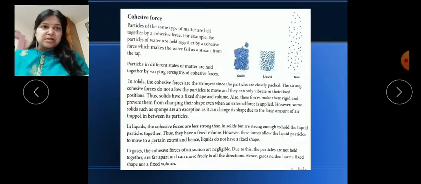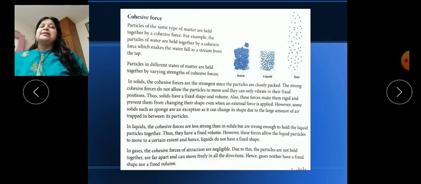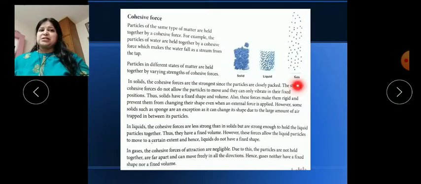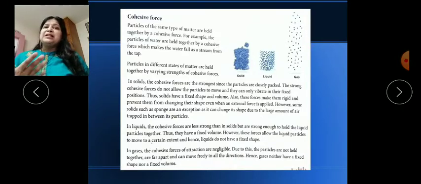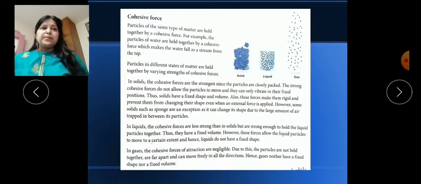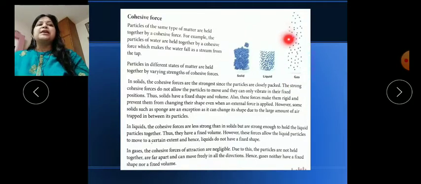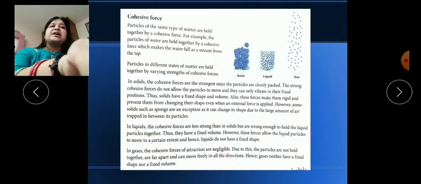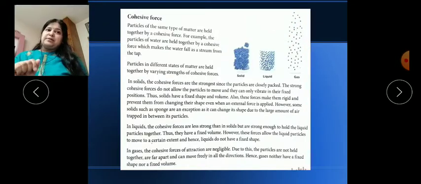Now in liquids, this cohesion force is loose, or less than in solids, so liquids can flow. They have less force of attraction. Then in gases, you can see all the molecules are far from each other, and we can see a high gap between the molecules.